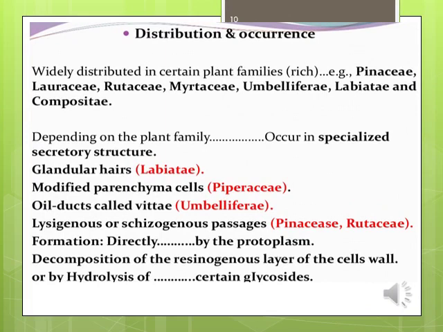Distribution and occurrence: widely distributed in certain plant families: Pinaceae, Lauraceae, Rutaceae, Myrtaceae, Umbelliferae, Labiatae, and Compositae.